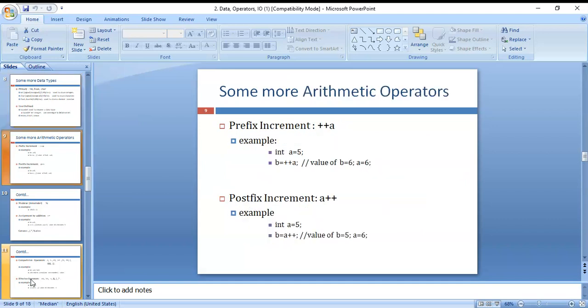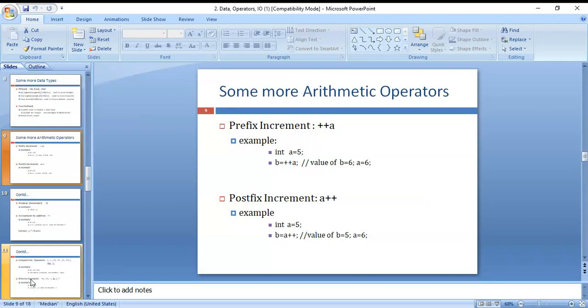And next, some more arithmetic operators you can see here: prefix increment and postfix increment. Prefix increment: the value of a is 5, b is equal to ++a, so the value of b is 6, and a is also 6. The ++ adds 1, it increments a by 1. That is the actual value of a being incremented by 1.